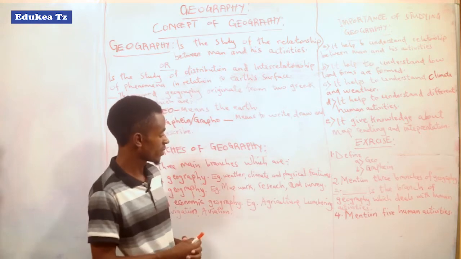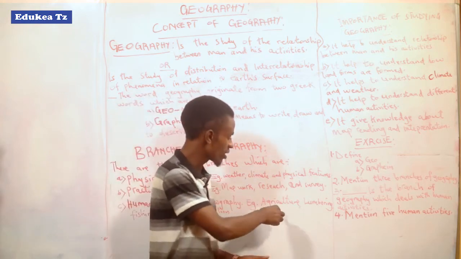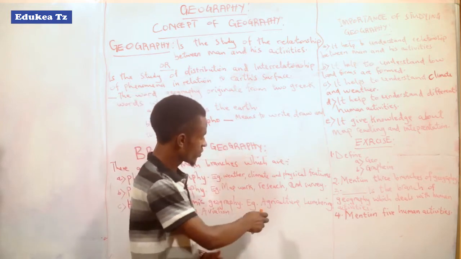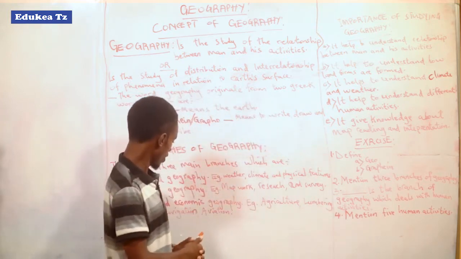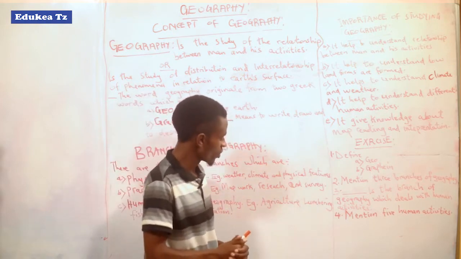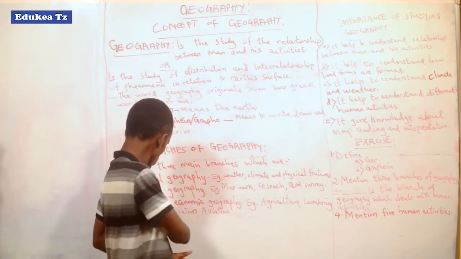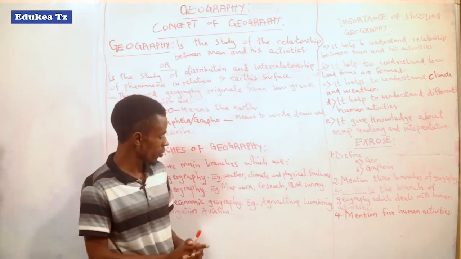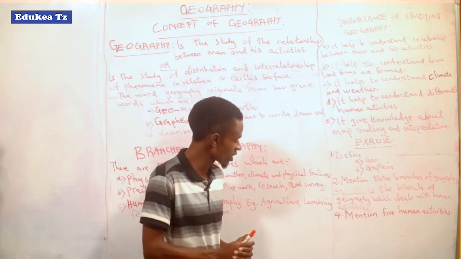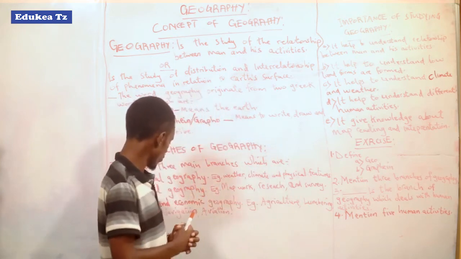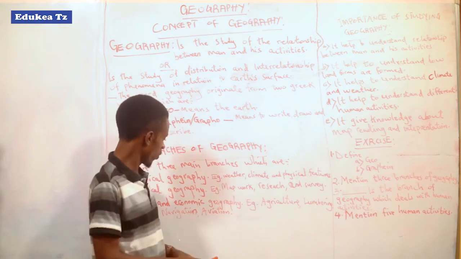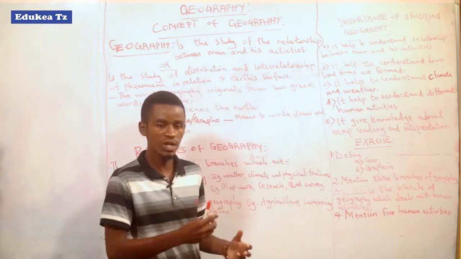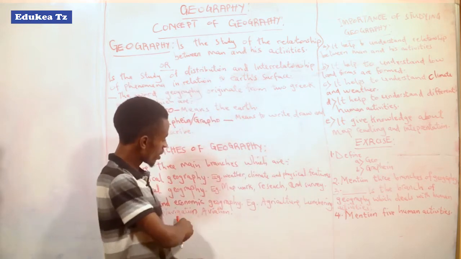This is a part which we study within geography. Another activity is lumbering. Lumbering is also among the activities found in geography. Also there is an activity called fishing, which is also among the activities you consider in that branch of geography. Also there is navigation and aviation. There are a lot of activities which we consider when we study that branch of geography.